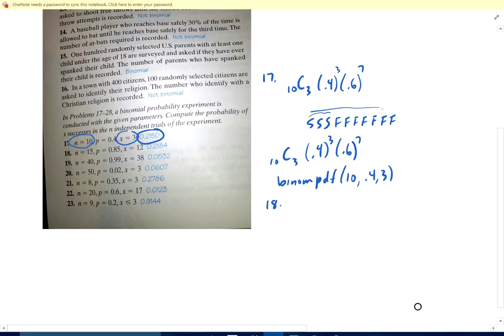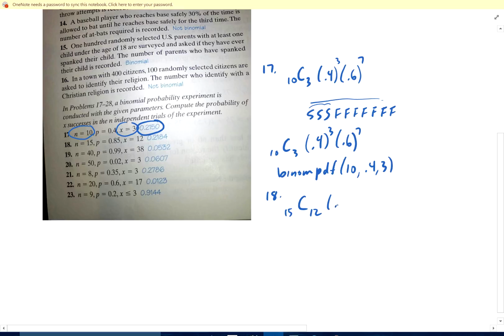18. You're going to do this. 15 trials, choosing 12 of them, so we want to know the probability you have 12 successes, and we've got an 85% chance of success, so we've got 12 of those and 3 failures. Okay, so this is exactly the same as the last one, except now I've got 15 trials, and I've got an 85% chance of success and 15% chance of failure. Okay, and again that's going to be binomial PDF 15, 0.85, 12. Now don't just say, oh, here, just put it in.